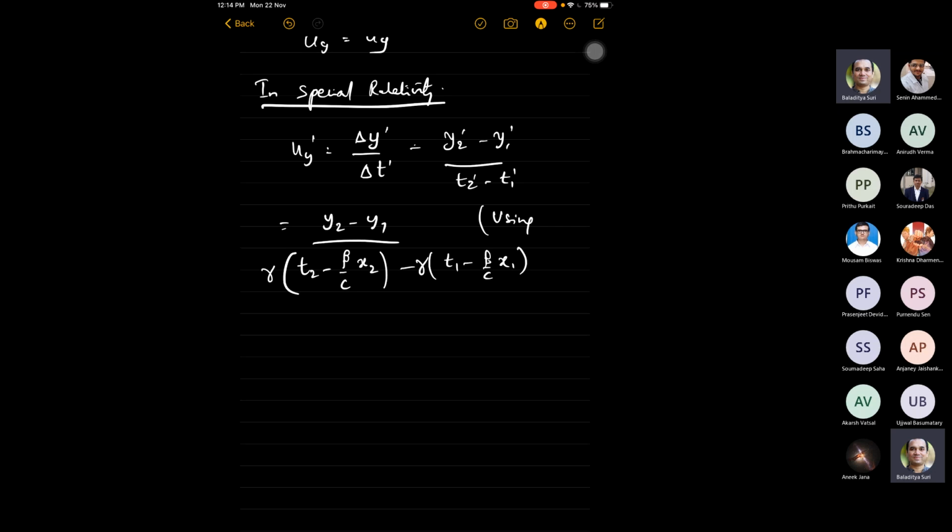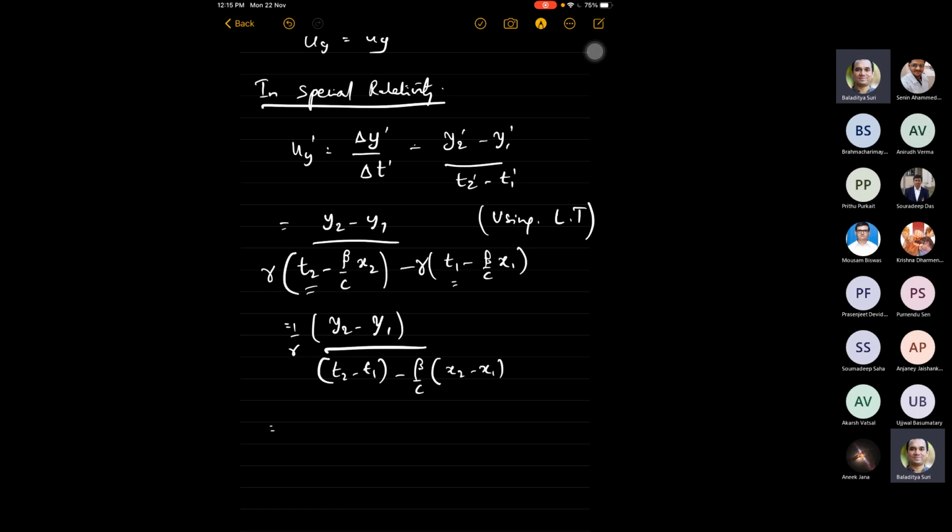This is using Lorentz transformations. This is how the time, if t1 and t2 are the times measured in the first frame for two events, t2 prime and t1 prime will be those in the second frame, and the transformation is given by this. And you can now see that this is 1 by gamma times y2 minus y1. You have a t2 minus t1 here. Had this been the only term in the denominator, maybe you have some hope of recovering the Newtonian formula, but you also have this beta by c, x2 minus x1 sitting here.